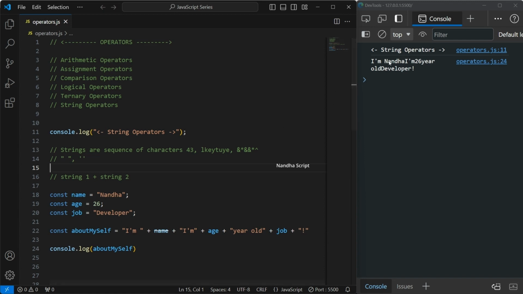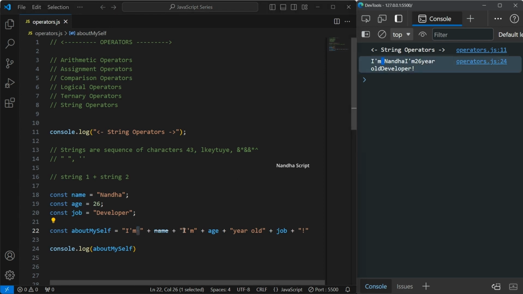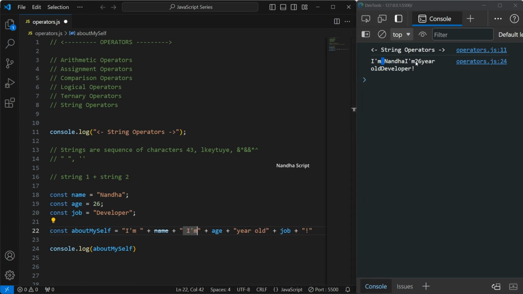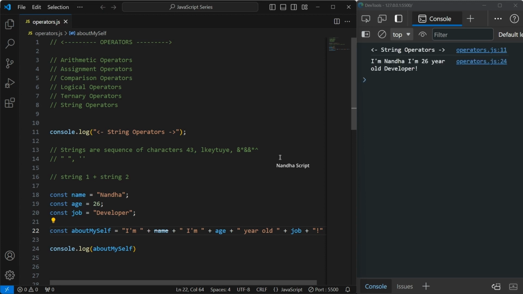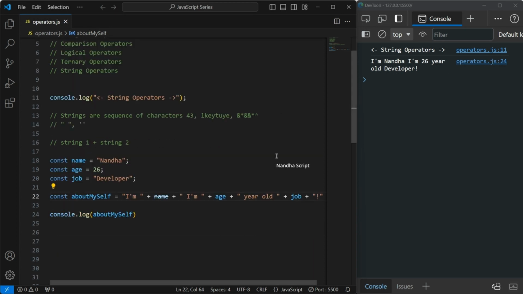But here you can see there is no space between Nanda and I am, correct? Because here I gave one space, you can see the space is printed. But after name, I need to give a space. So here I can add one space. After that, 26 is also printed without any spaces, so here also I am going to add one space. Similarly, before year, I am going to add one space. After year old, I'm also giving one space. If I click save, now it's printed correctly: I am Nanda. I am 26-year-old developer. You can see, right?